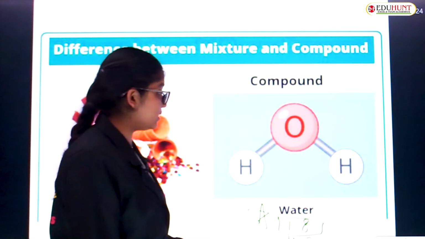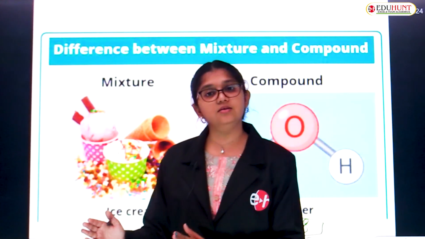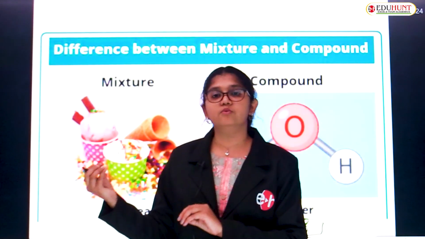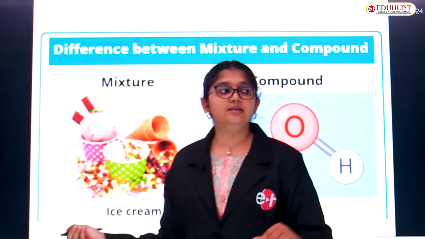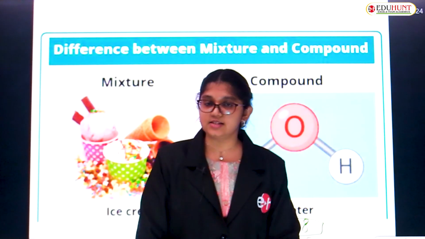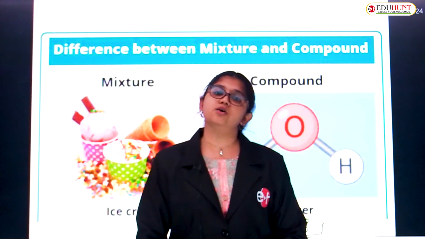This is all about the difference between mixtures and compounds. Children, I hope you understood clearly the main differences between mixtures and compounds. The particles, the compositions and the fixed proportions, all these things you have to remember in mind to solve the bit section.